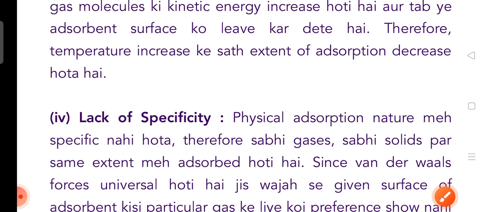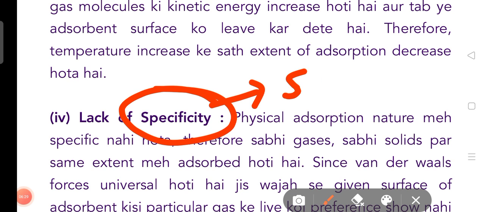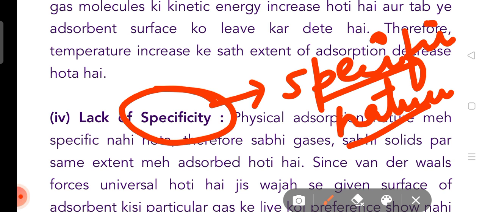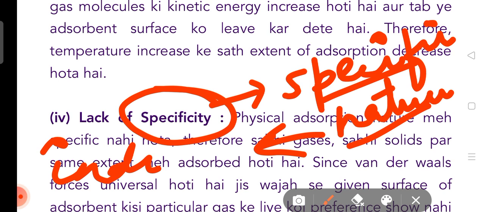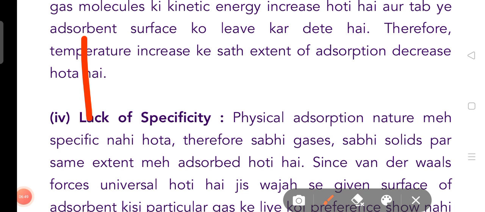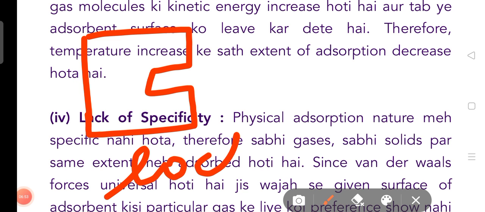Next topic is lack of specificity. There is a word, specific nature. What do you mean by specific nature? Specific nature means the things are required for the individual nature. For example, a particular lock has a particular key.